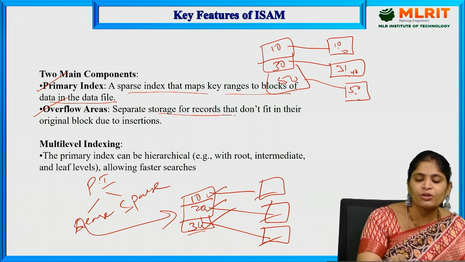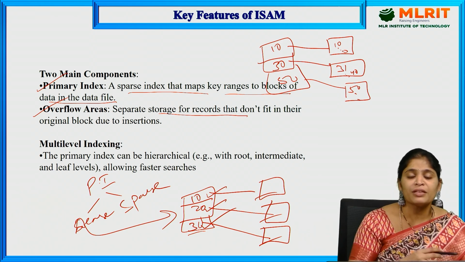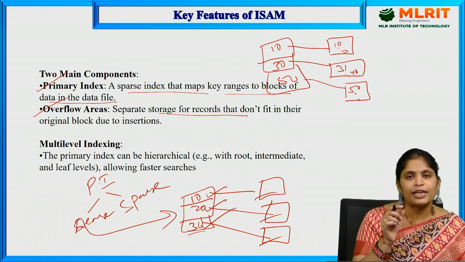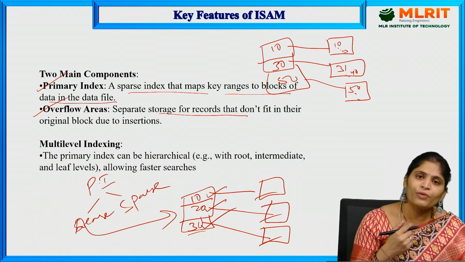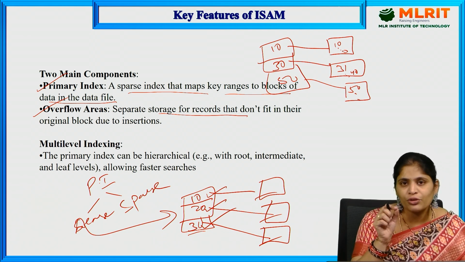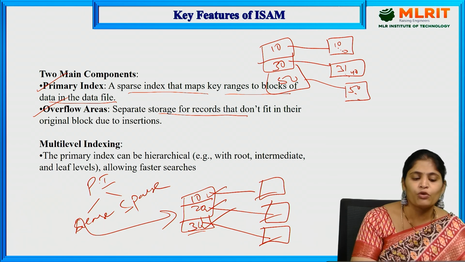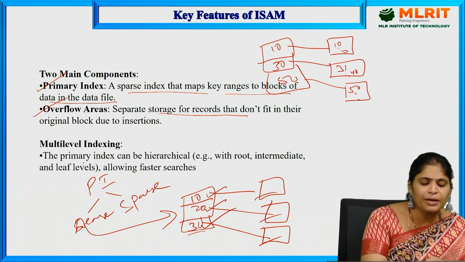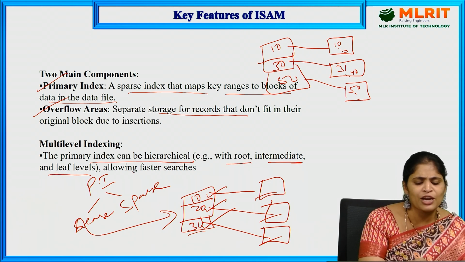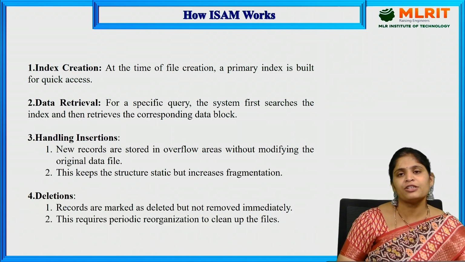And separate storage of records that don't fit in their original block due to insertions. Those are called overflow areas. If we want to insert a particular record in a leaf node, and that leaf node is filled, then where do we insert that record? We need to create one more page, that means one more node, and link that node. That is the overflow area. Next, multi-level indexing. The primary index can be hierarchical, for example with root, intermediate and leaf levels, allowing faster searches. So these are the 4 key features of ISAM.